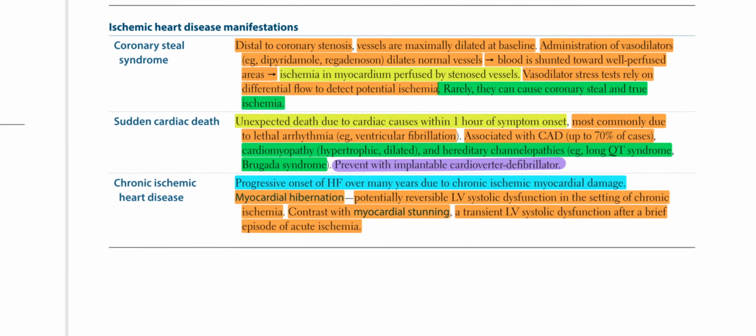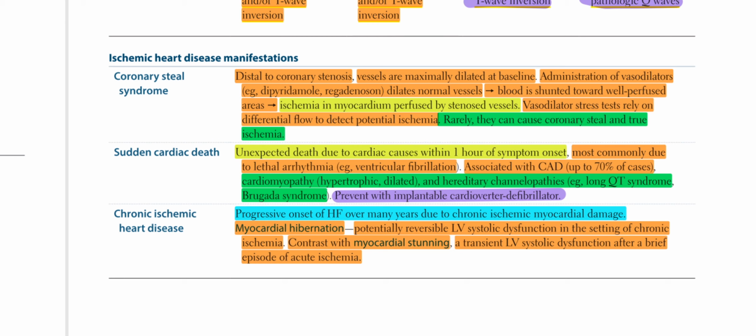And we have ischemic heart disease manifestations. Coronary steal syndrome: distal to coronary stenosis, vessels are maximally dilated at baseline. Administration of vasodilators, for example dipyridamole or regadenoson, dilates normal vessels.